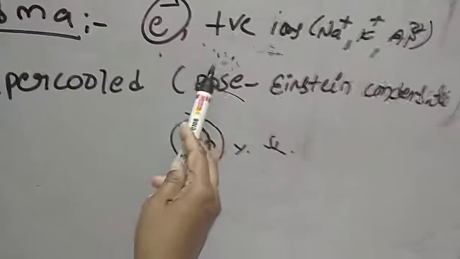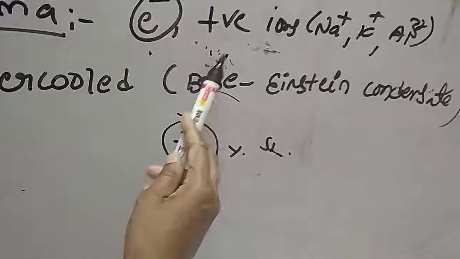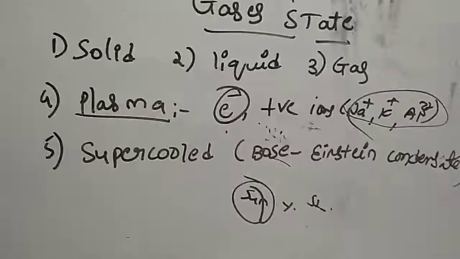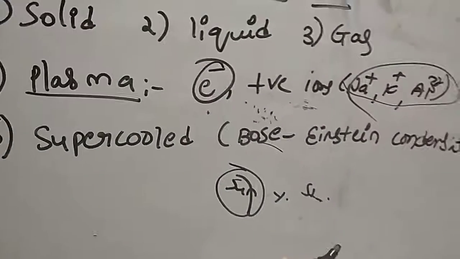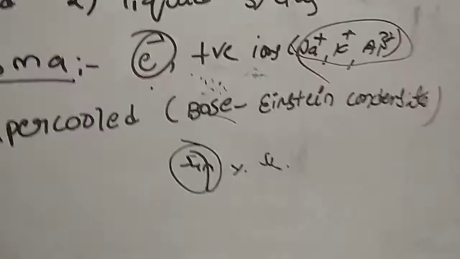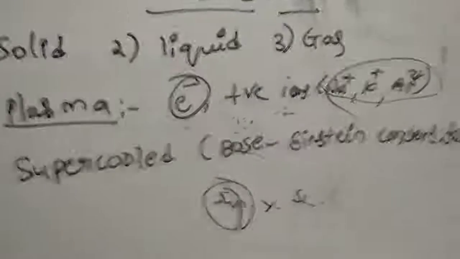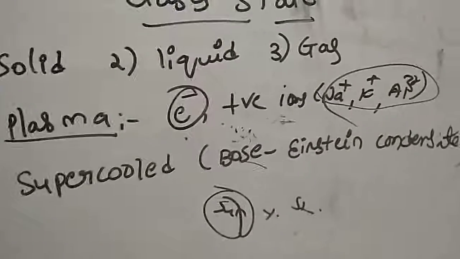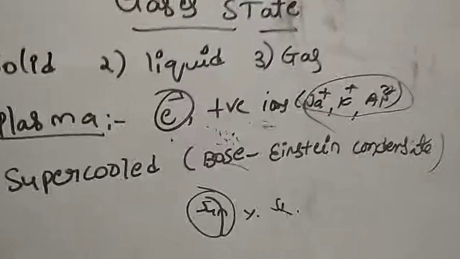The ions I gave as examples are general ions, but these are observed in the gaseous state. The plasma state consists of electrons and positively charged ions formed due to the superheated gaseous state, that is called the plasma state.